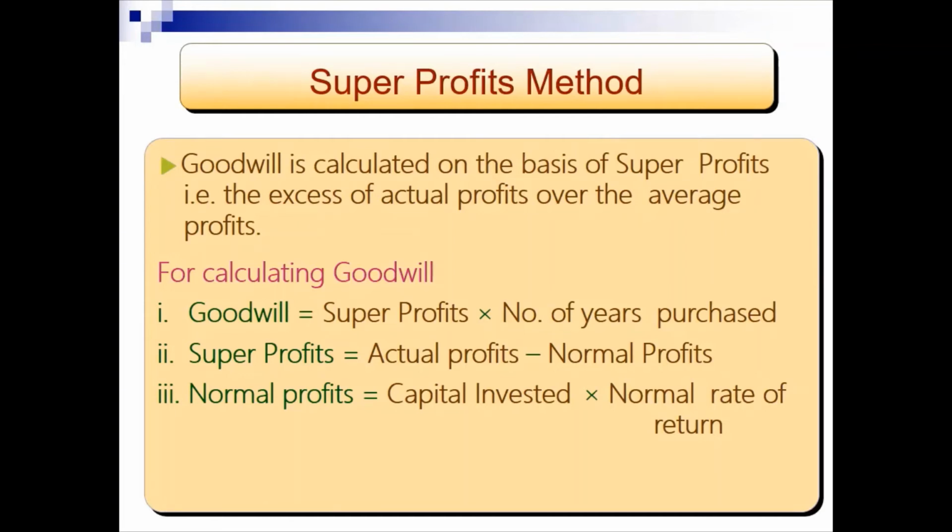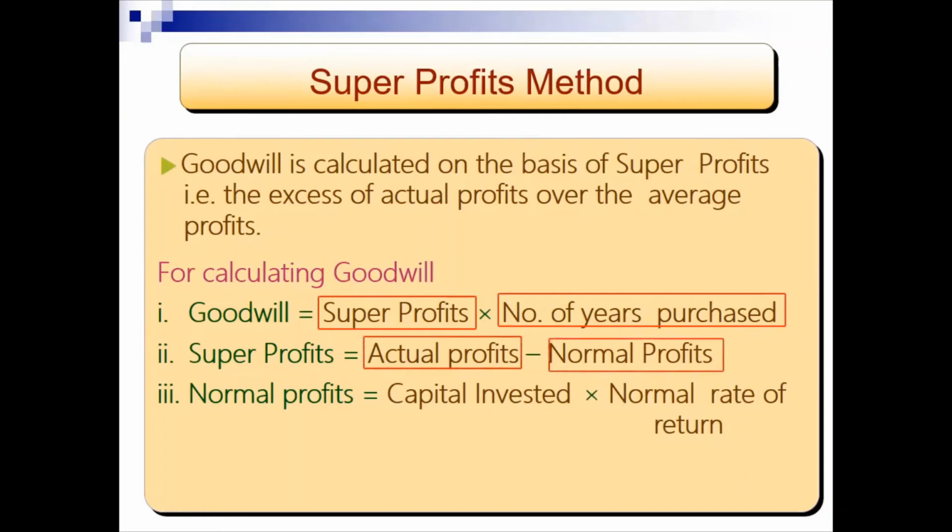And to determine goodwill according to this method, goodwill is super profits of the business multiplied by the number of years of purchase. And super profit, like I've explained, is actual profits minus normal profit or average profit.